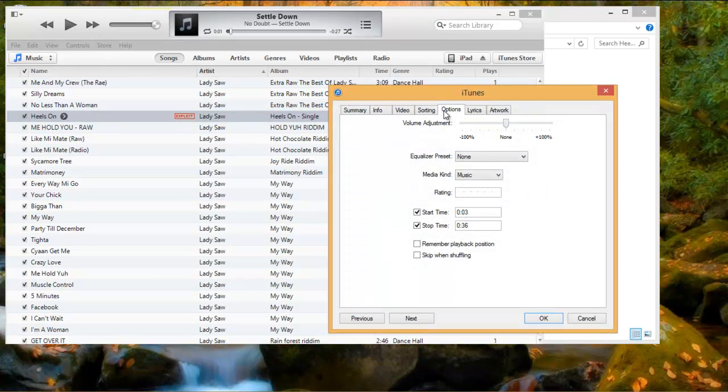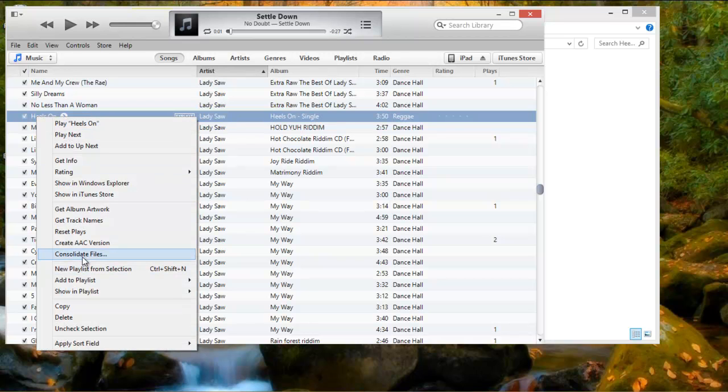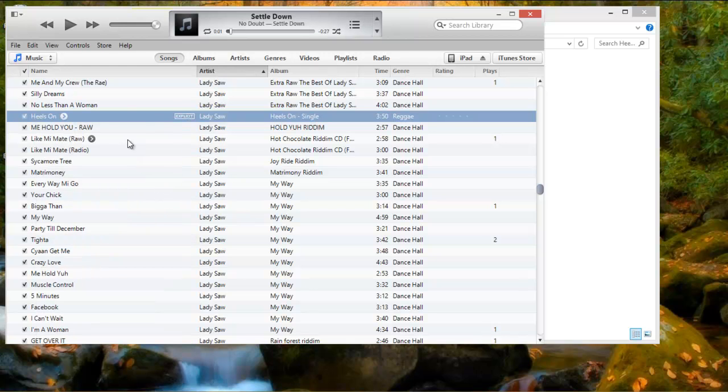Then you navigate to the Options menu and choose where you want it to start and where you want it to end. Like, I chose from 3 seconds to 36 seconds. Then you click on OK. Now you right click on the song again and then you choose Create AAC Version.